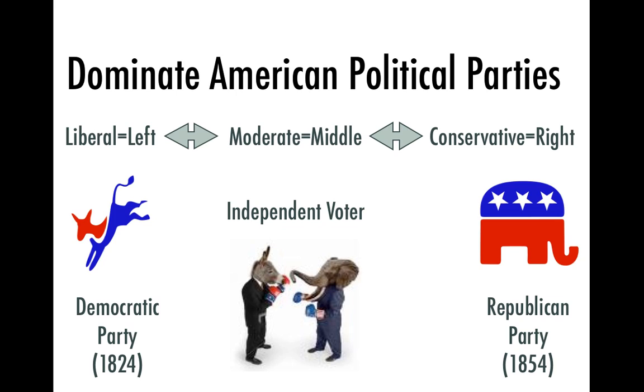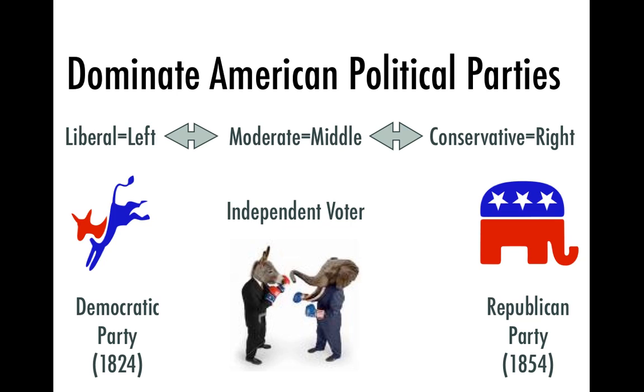The other videos will get into their specific ideology, or what's called their dogma, their real strong beliefs within the parties. But just to start out, let's look on the left. You can see to the left of the arrows, the pictures on the left: liberal equals left. So people that are considered liberal, people say they're to the left of the political spectrum. That might not be that accurate, but in American politics, to the left is liberal.